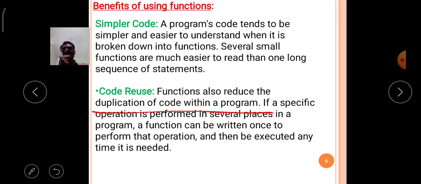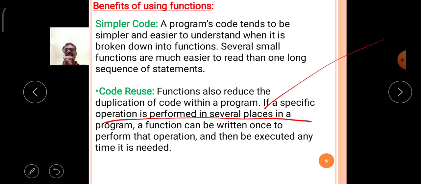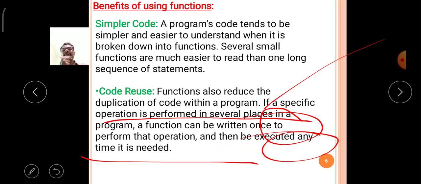Now functions also reduce the duplication of code within a program. What is the meaning of duplication of code? Writing the same information again and again and again is called duplication of code. Already we discussed what problems occur with this duplication of coding. If a specific operation is performed in several places in a program, a function can be written once to perform the operation and then be executed any number of times.